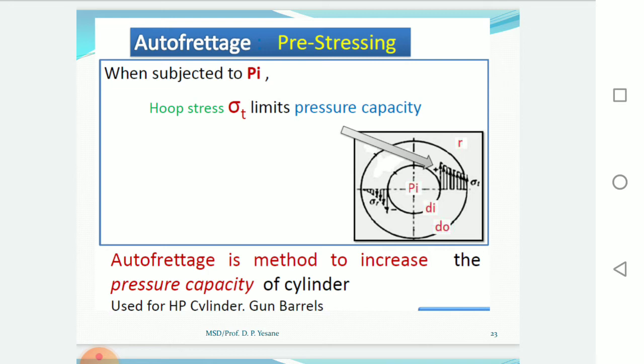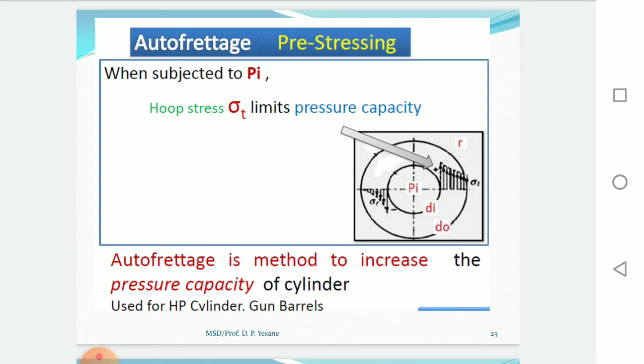In this method, a forged cylinder is subjected to high internal pressure so as to expand the internal diameter, which causes overstrain. The amount of internal pressure is adjusted such that a portion of the cylinder at the inner surface is subjected to stresses in the plastic range, whereas the outer portion is still in the elastic range.